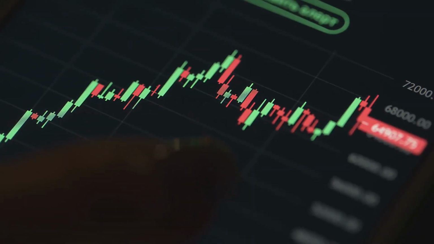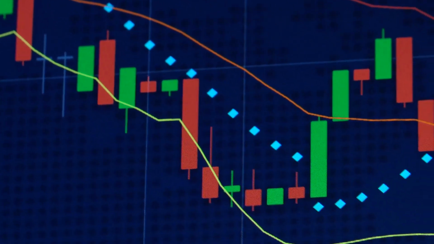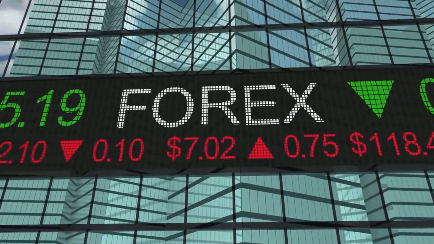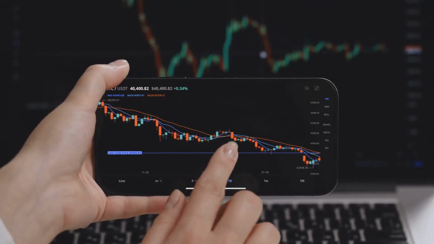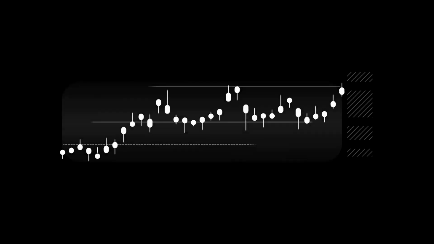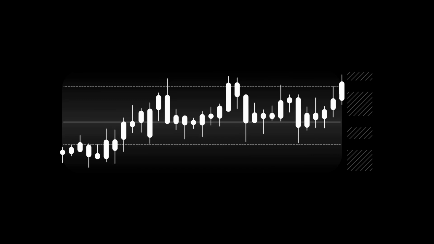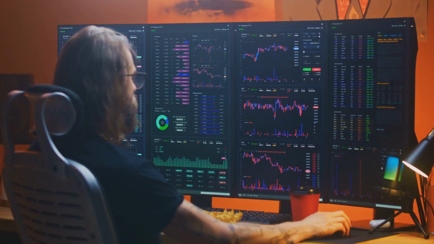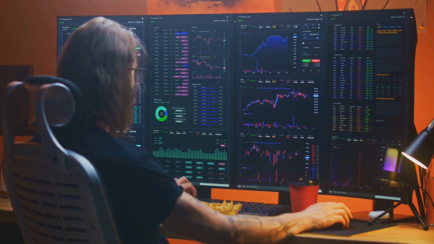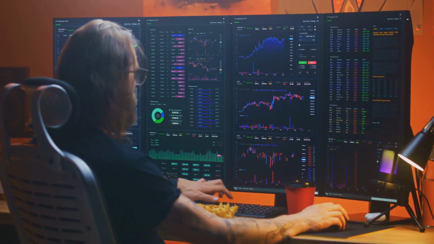GBP/USD technicals. Trend lines: an upward trend line from recent lows, but keep an eye out for a break that could signal a reversal. Fibonacci levels: if you apply a fib retracement from the latest swing low to high, watch 1.2500 as a key level if price retraces. Indicators: the MACD crossing below the signal line might point to short-term bearish momentum, but confirmation is needed.